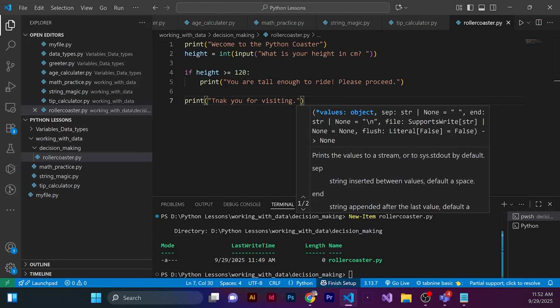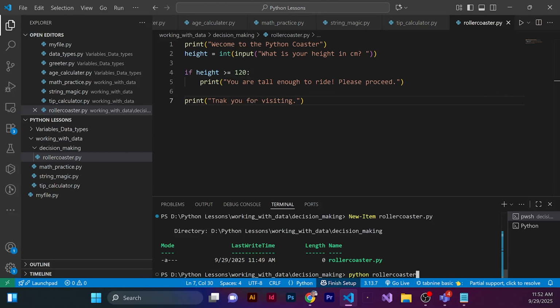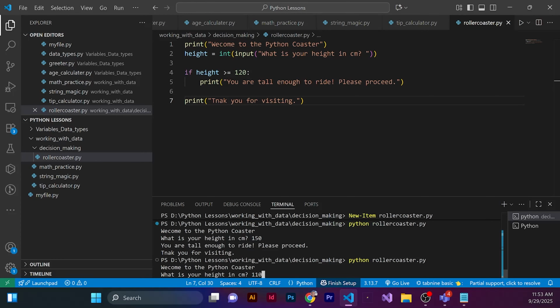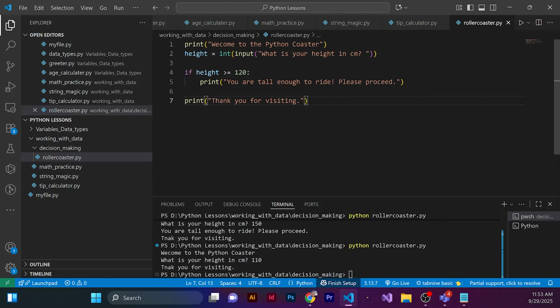So let's go ahead and run this, and then I'm going to write 150. That says you are tall enough to ride. Please proceed. All right. If I run it again and now I type 110, it just says thank you for visiting. Excuse my spelling as well. So the indented block was actually skipped.